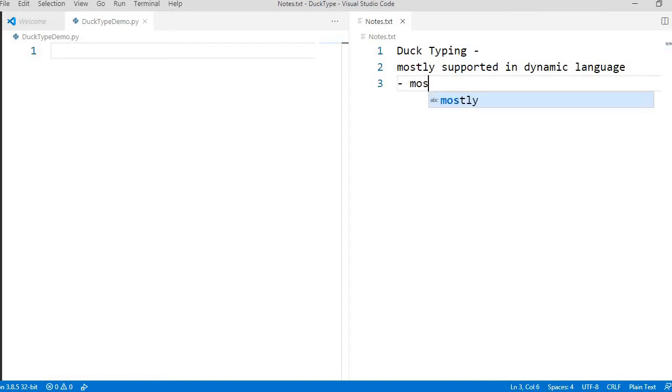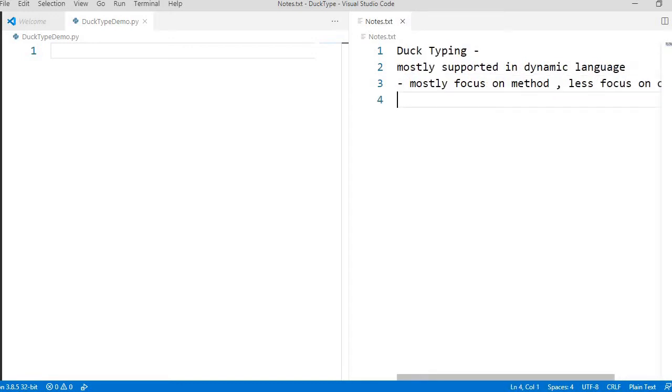Okay, it mostly focuses on methods, less on objects. Let's take an example. Let's take a name, a string like "code as it is".